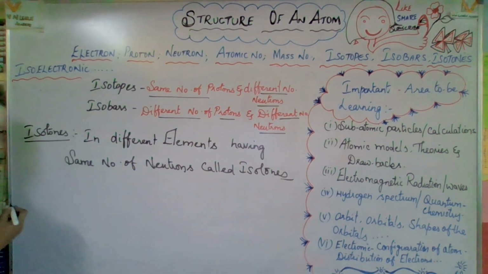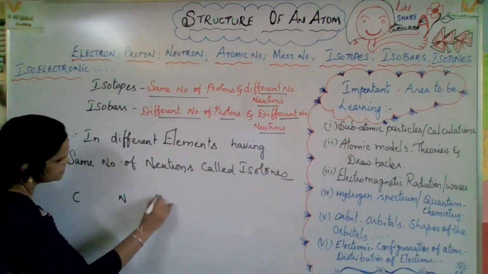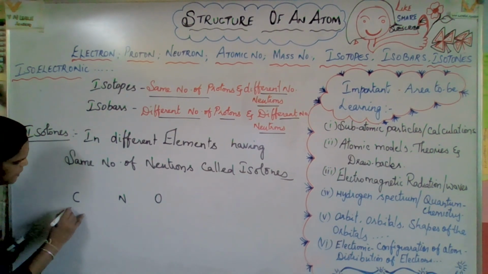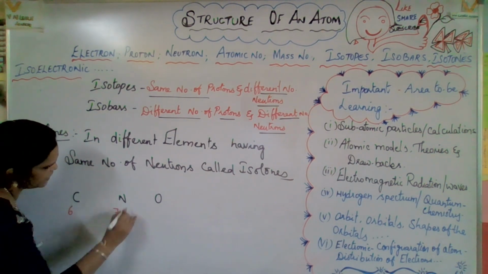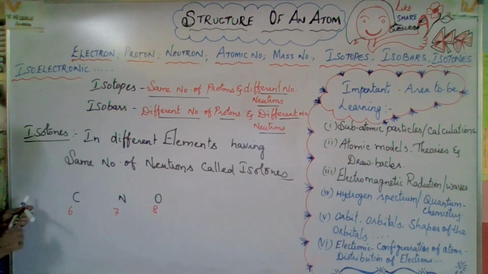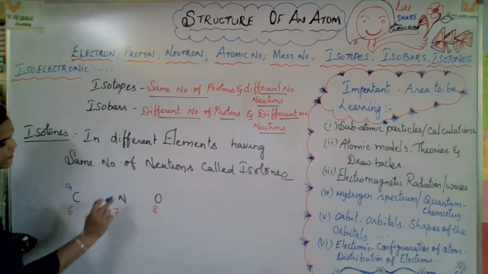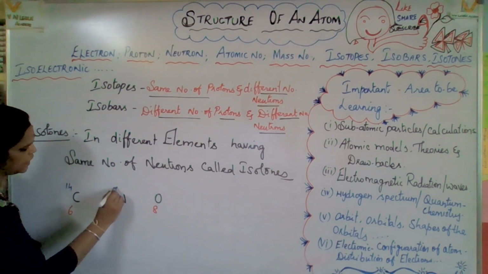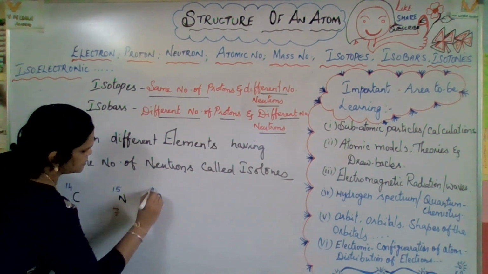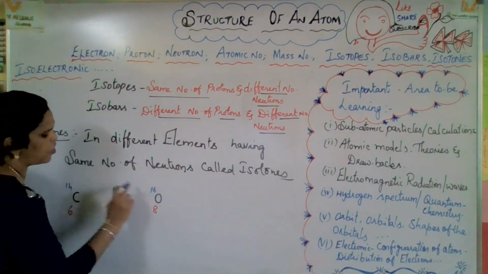Right? Okay, now an example: carbon, nitrogen, oxygen. What are the atomic numbers? Carbon 6, nitrogen 7, oxygen 8. Now the mass numbers: carbon 14, nitrogen 15, and oxygen 16. So 6 carbon 14, 7 nitrogen 15, 8 oxygen 16.